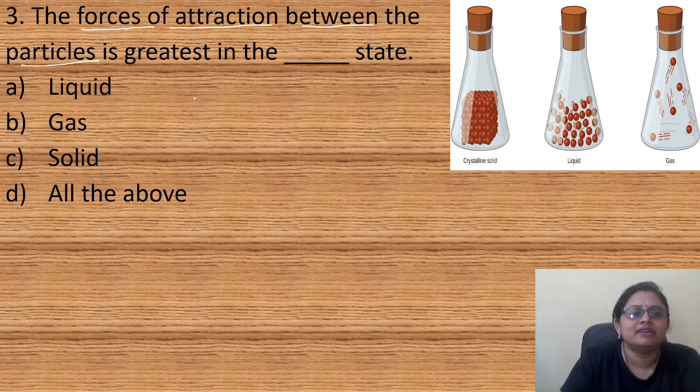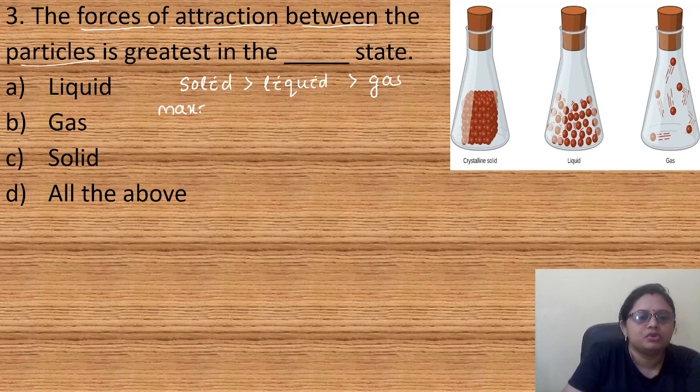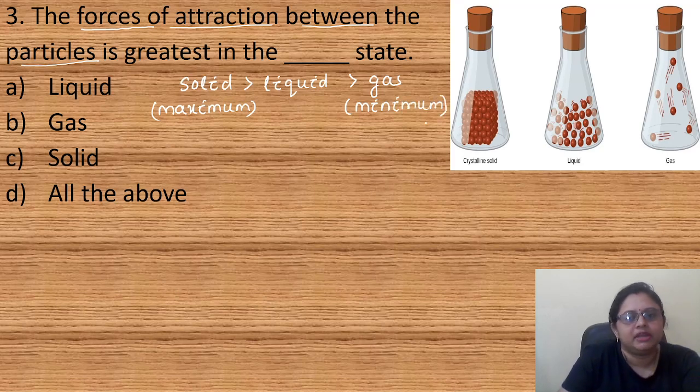And the force of attraction is maximum, or we can say it is greatest, in case of solid, followed by liquid, followed by gases. So in solid, the force of attraction between the particles is maximum, and in case of gases, it is minimum. Okay, so here the correct answer is option C, that is solid.